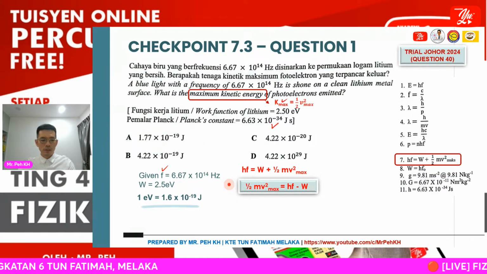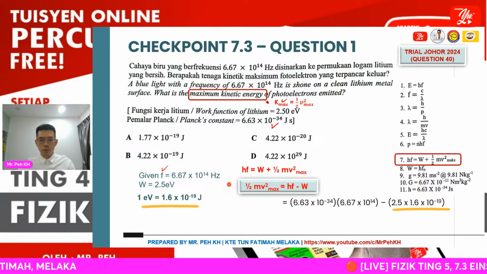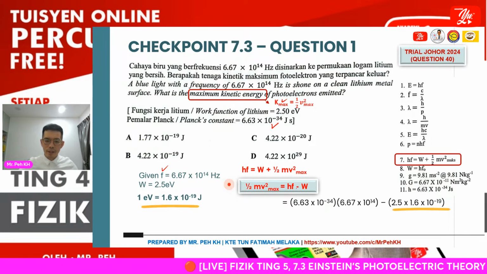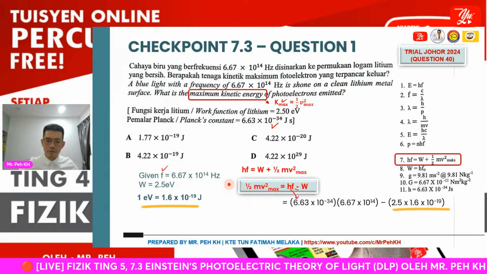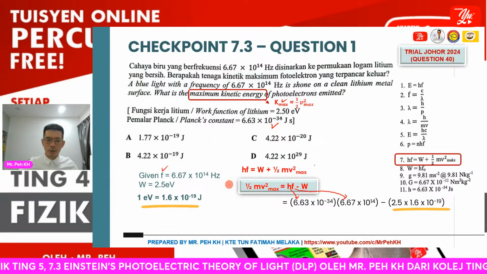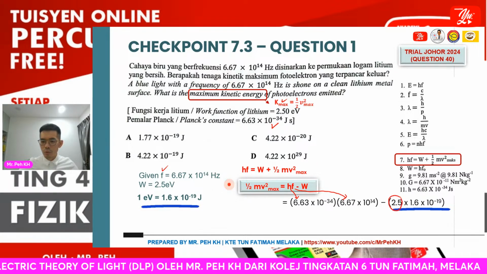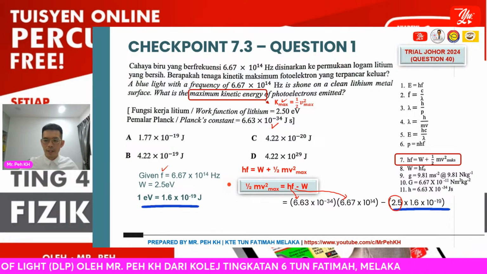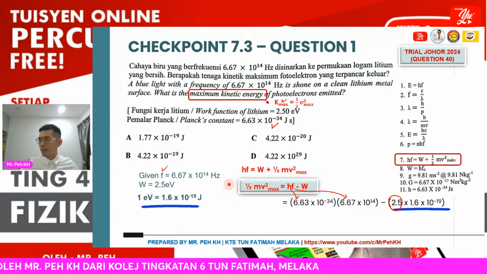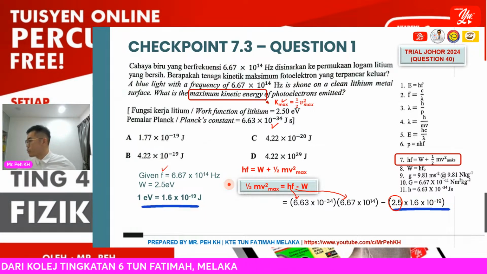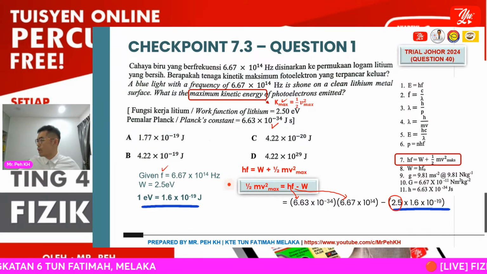Okay, so here we just substitute our values, where h is the value given and f is also given by the question already. Here we need to change our eV to joule by multiplying with 1.6 times 10 power negative 19. Thank you, Cikgu Rosemawati, for joining my lesson.